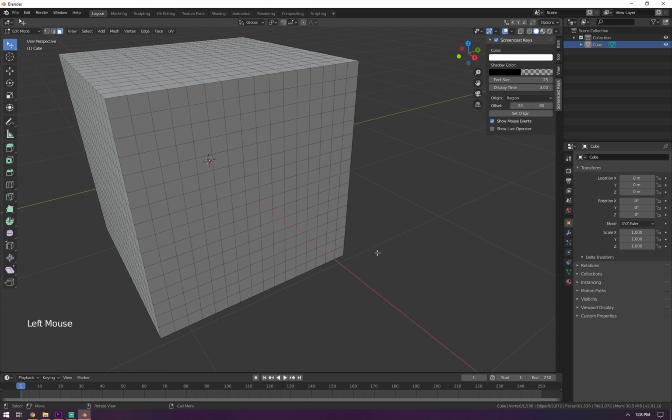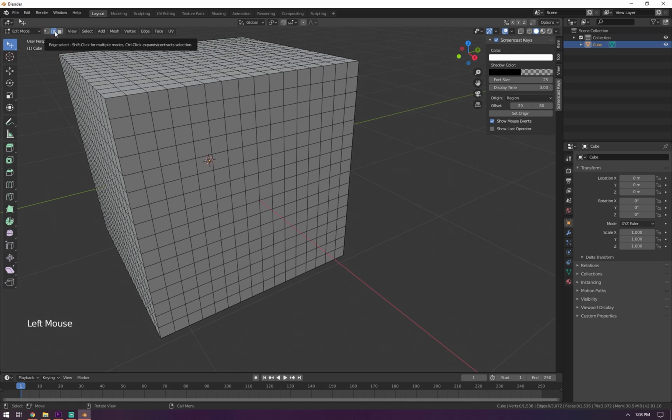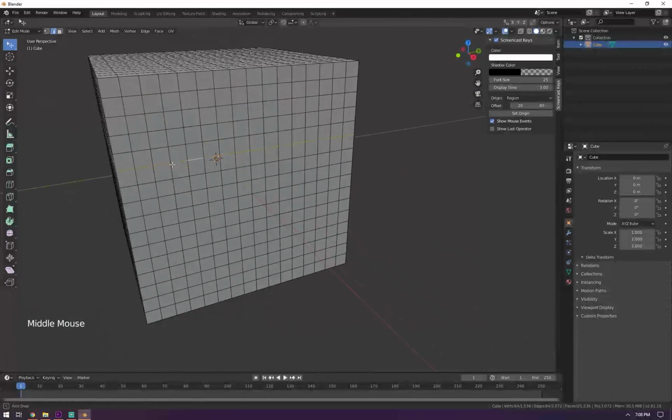Another fancy selection method is selecting a ring, and a ring is a little different than a loop. So let's select the edge mode or press 2. If you select a loop, as you see, I'm holding Alt and click on edge, it selects a loop, right? But what if I wanted to select these edges, the ones that are vertical but around in a circle? It doesn't quite work that way. It either selects the ones connected end to end, vertical or horizontal. But there's a solution for this.